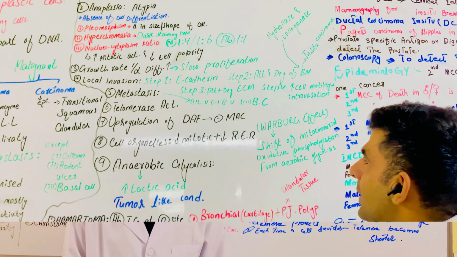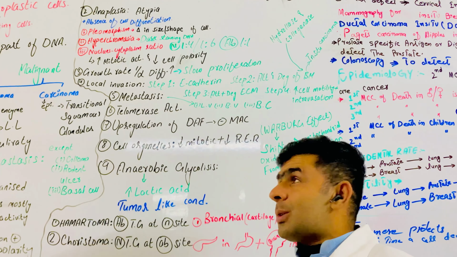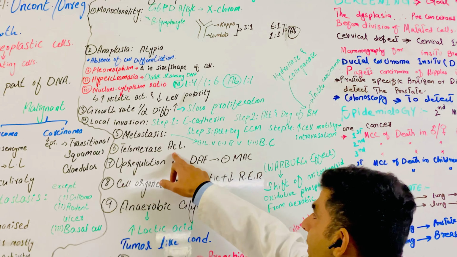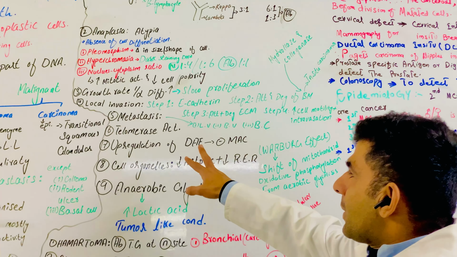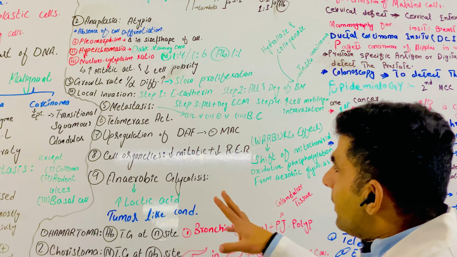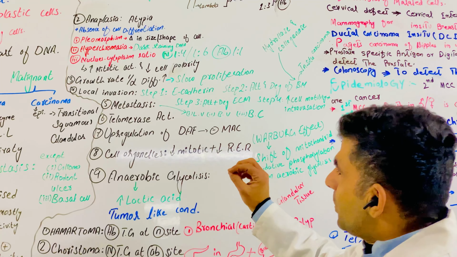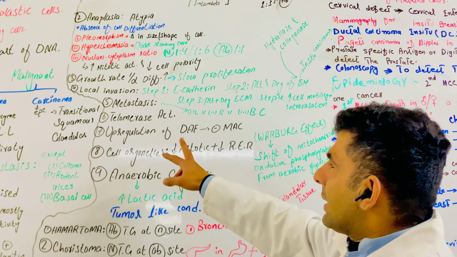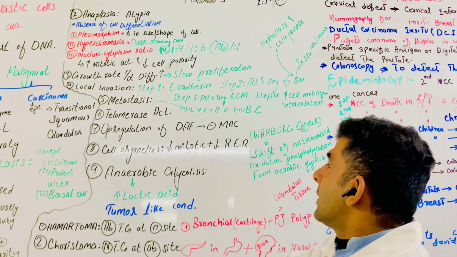Thank you so much. My name is Tamurli. Today I will talk about characteristics or features of neoplasia. Telomerase activity. Telomeres are a basic part of DNA which protect chromosomes from damage, and each time a cell divides, their length becomes shorter. They also play an important role in the age or lifespan of human beings.